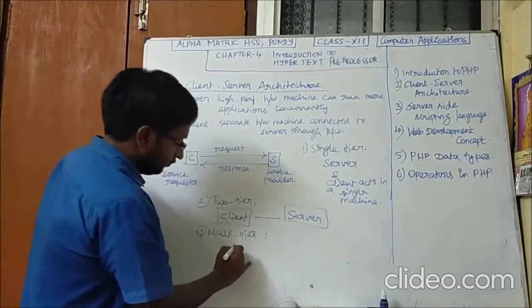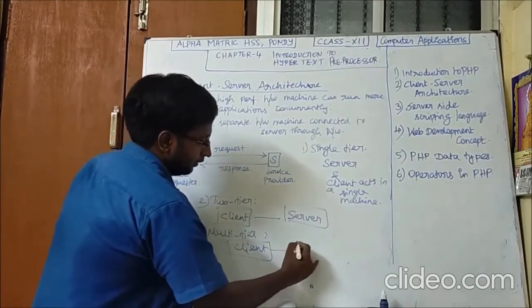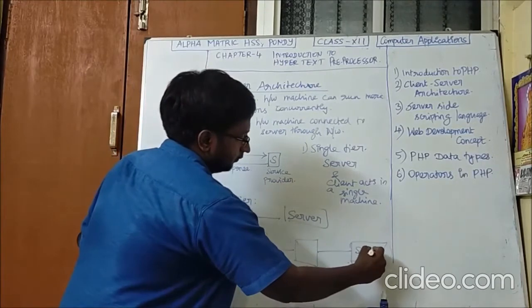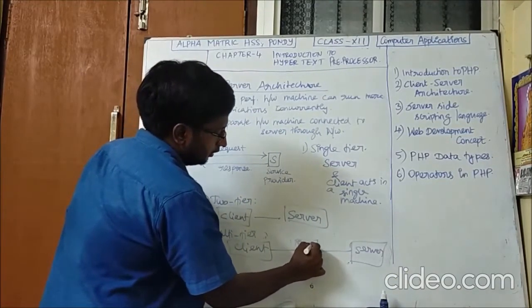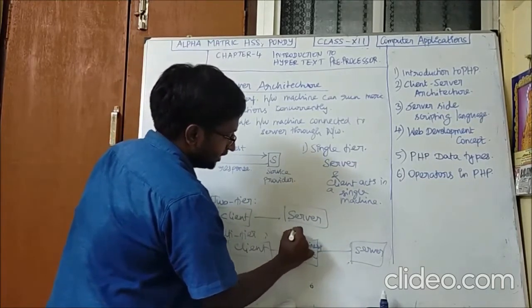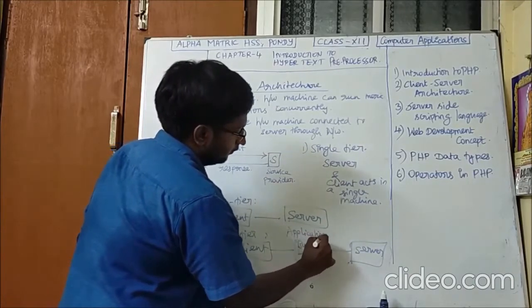Multi-tier means you will have the client, and you will have the server. In between, the business logic, that is the application layer, will be there.